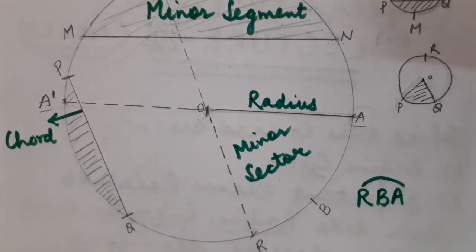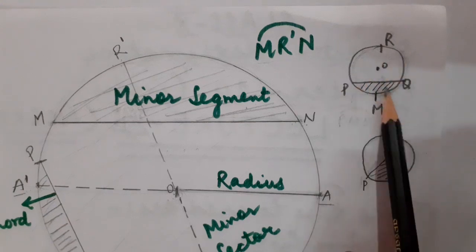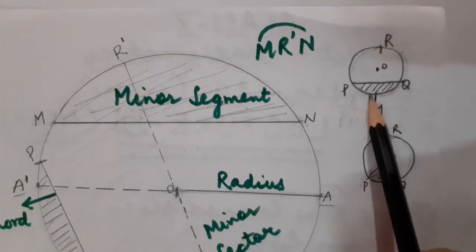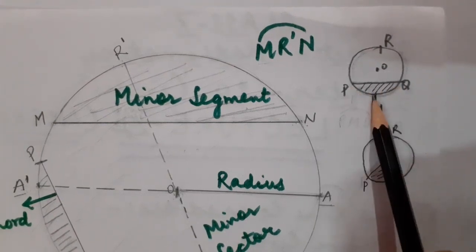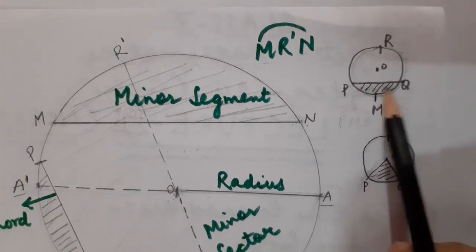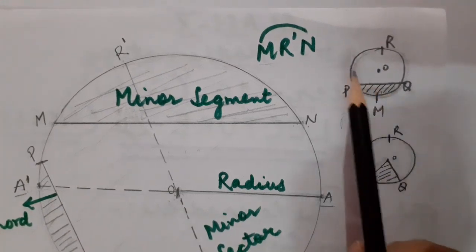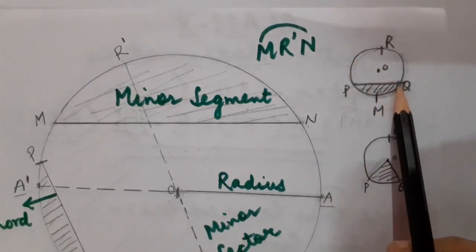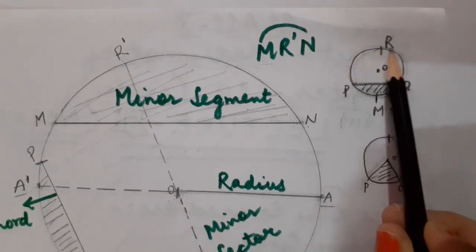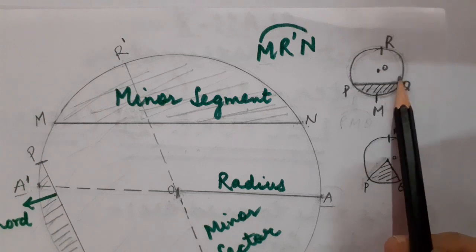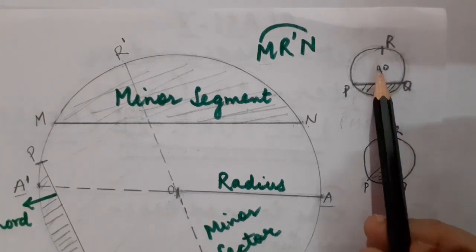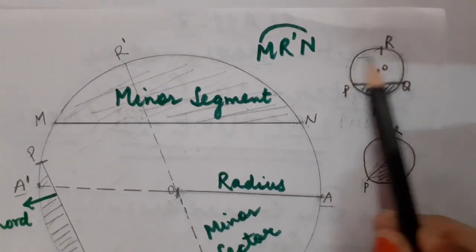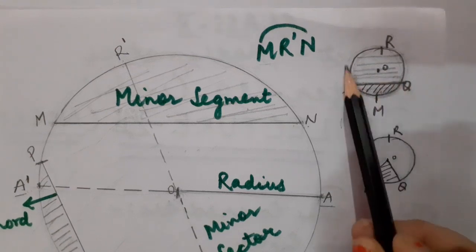Correct children? Now through this smaller circle also you can better understand. Have a look. PQ is a chord. So this PMQ is the complete arc. Fine children? So this region PMQP is known as minor segment. Let us talk about the major segment, PRQP. Because basically a segment is that region which is between the chord and the major arc or the minor arc. That depends. If you are going to talk about the minor segment, definitely you have to take the minor arc. If you are going to talk about the major segment, this complete region, then you have to take the major arc.